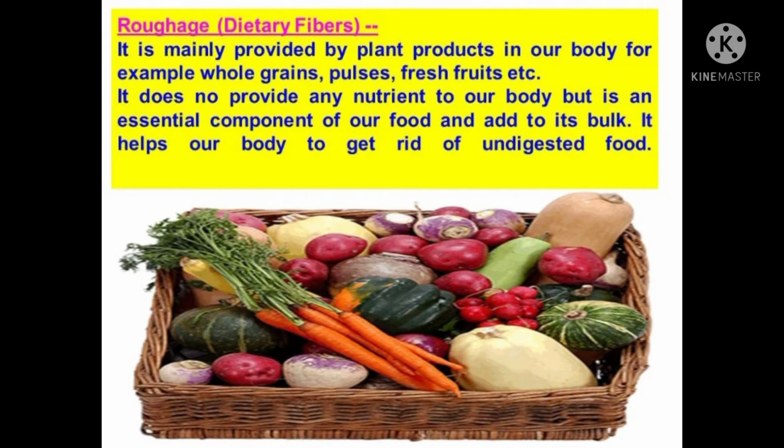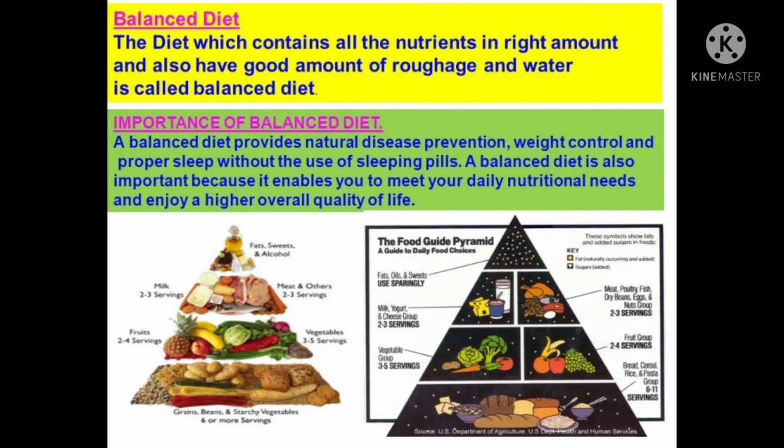In the last part of this chapter we will study the important vitamins and their role in our body. Then along with these vitamins, we have to ensure dietary fibers. Dietary fibers means roughage, that is the fiber content present in the food. It is mainly present in fruits and vegetables. The dietary fiber doesn't contribute any nutrient to our body, but it is essential for proper digestion and excretion, or removal of waste.